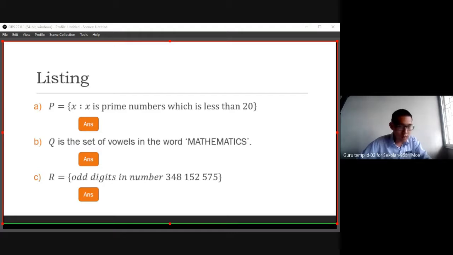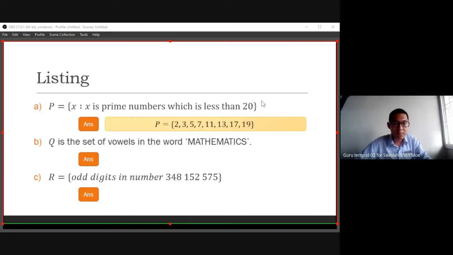Yeah. 5? Yeah. 7? Yeah. 11, 13, 17, 19. Okay, I think that's all, right? Less than 20. You need to list out all the elements and cannot exclude any acceptable answer, or maybe the condition will change.